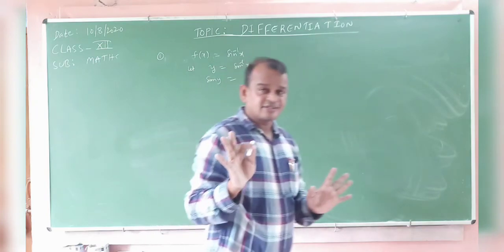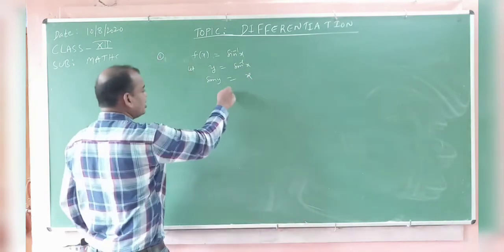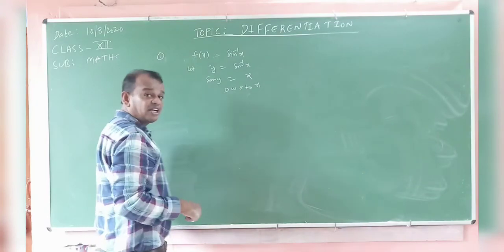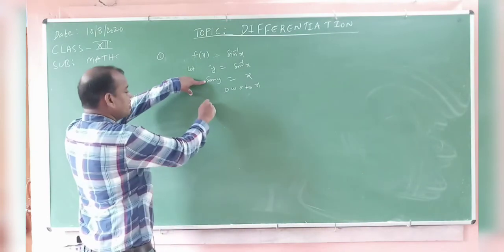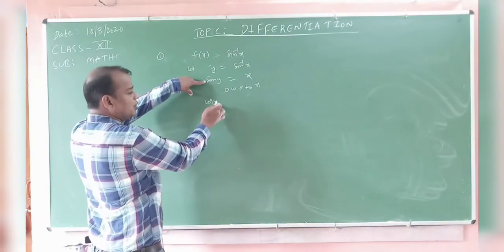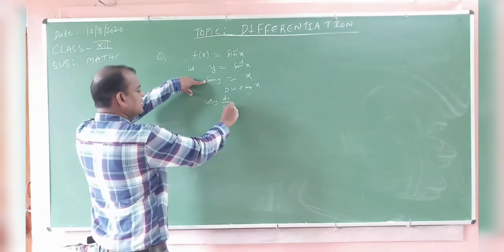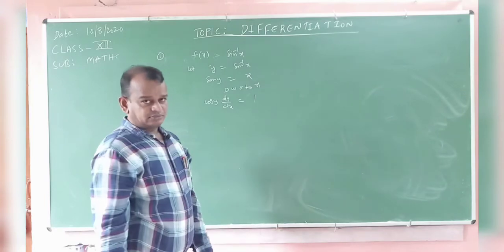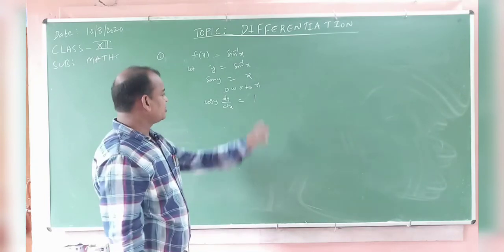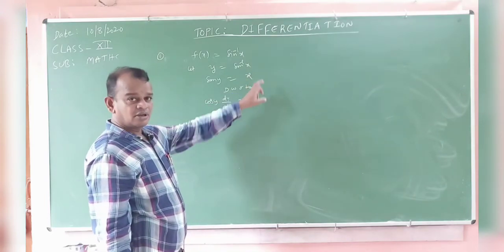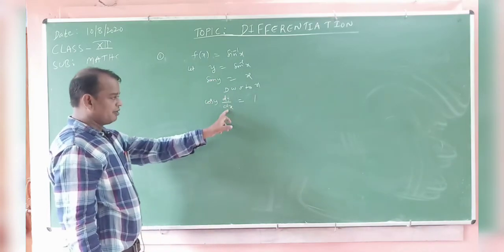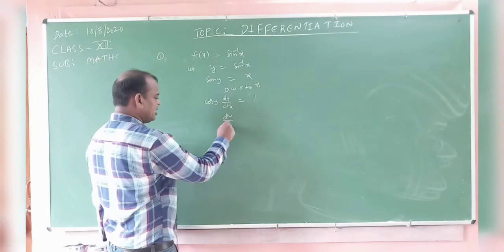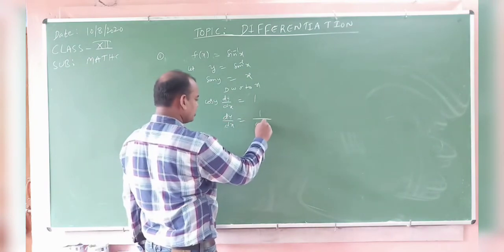Okay, my dear students. Now sin y is equal to x. Differentiating with respect to x. What is the derivative of sin y? Cos y. Y derivative dy by dx is equal to the derivative of x, which is 1. Sin y derivative is cos y times dy by dx, that is equal to 1. Now dy by dx is equal to 1 by cos y.